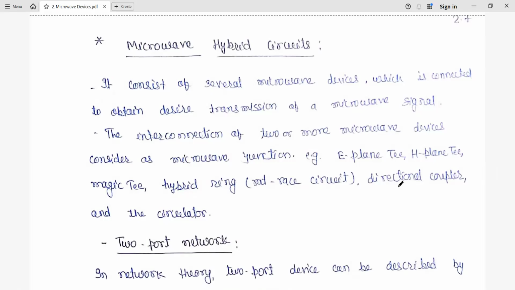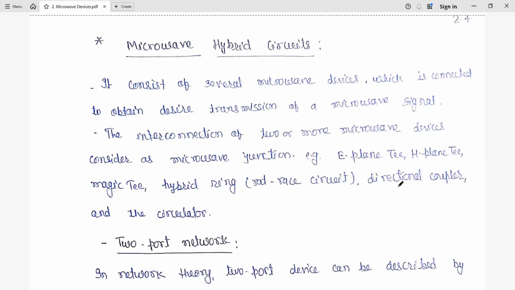Microwave hybrid circuits. So what are the various hybrid circuits here? We have E-plane T, H-plane T, magic T, and hybrid ring, which is also called the rat-race circuit. Apart from this, we have directional coupler and circulators. In this lecture, we are going to discuss E-plane T, H-plane T, magic T, along with hybrid ring with the scattering matrix that we call the S matrix.